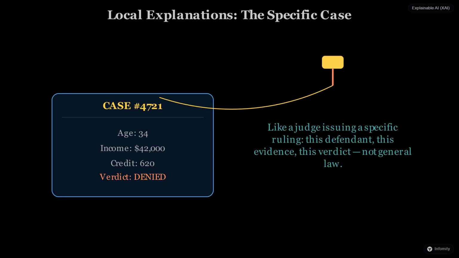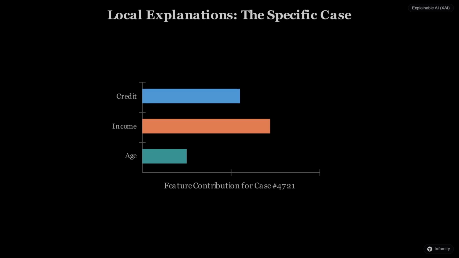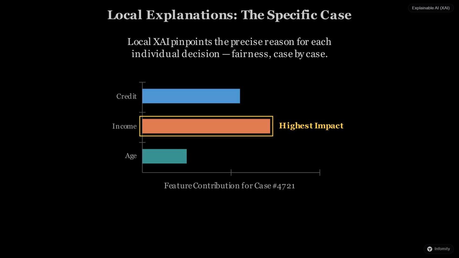Instead of explaining how the whole model works for everyone, we look at why it made a specific decision for one person, like denying a loan. We zoom in on the specific evidence exhibits, perhaps a low income or a high debt-to-income ratio that tip the scales for this particular individual. By focusing on the local context, we ensure that the decision is not just a statistical guess, but a reasoned conclusion based on that person's unique data profile.